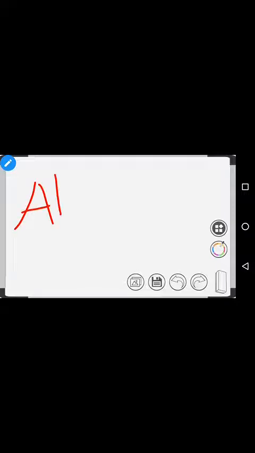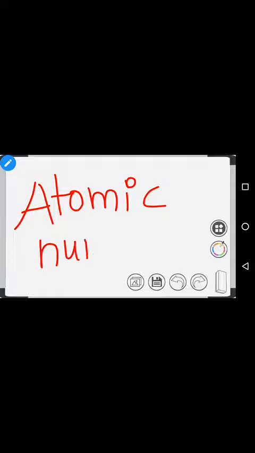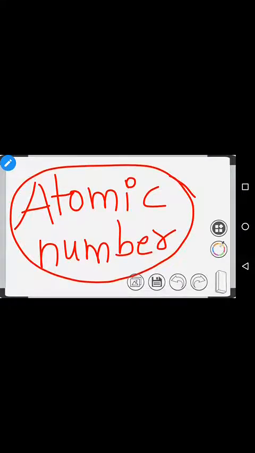The first number is called the atomic number. What is meant by an atomic number? The atomic number gives only the number of protons, and it is represented by the symbol Z.